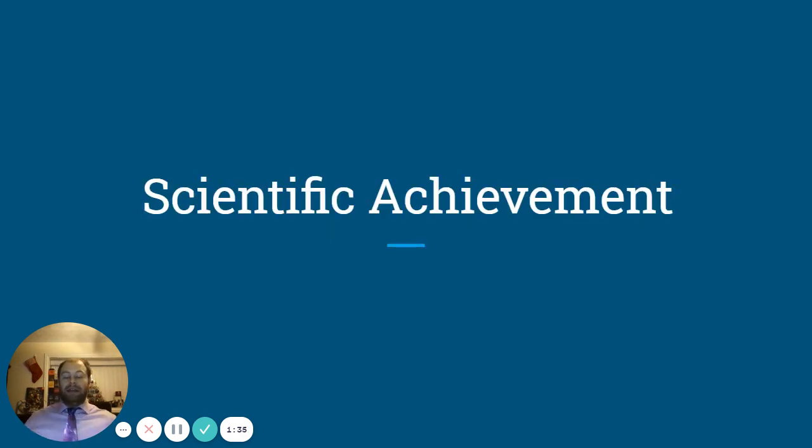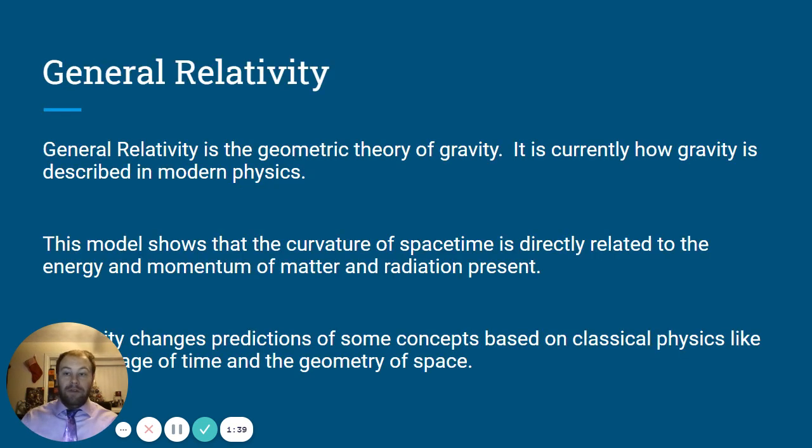Let's talk a little bit about his scientific achievements, what he was able to accomplish as a scientist. The first thing is his theory of general relativity. Now, first of all, I'd like to remind you that a theory in science is not the way that we use it colloquially. A theory in science means that it's heavily tested and there's data to support it. So that means that it's not just a theory of general relativity. It's something that actually exists. We have proof that this happens.